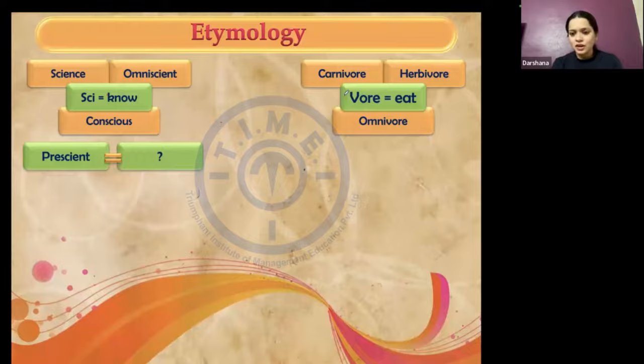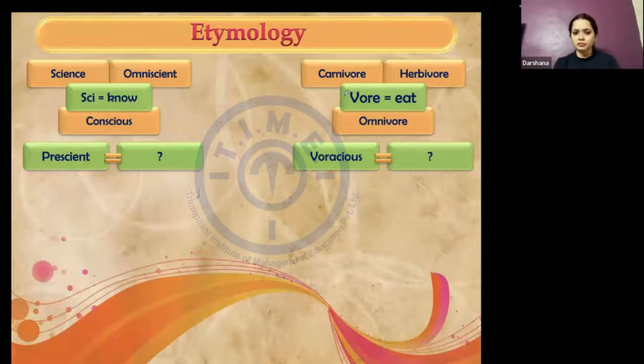So what is the meaning of this then? Voracious. Heavy eater. Yes, but not essentially a heavy eater, but someone who consumes a lot. Correct. Consumes a lot, literally anything.